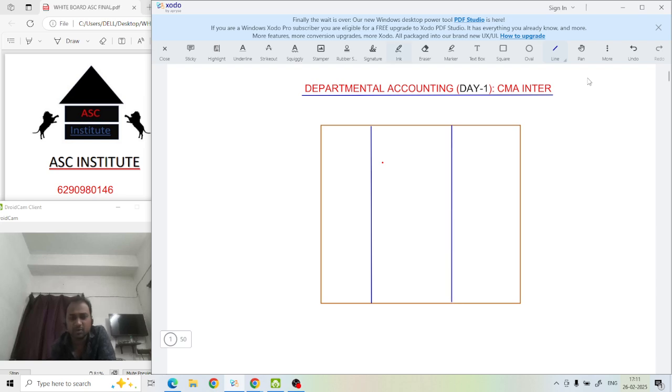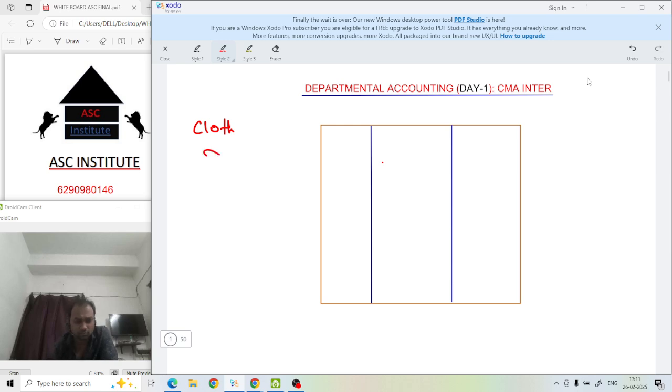Best example will be of a cloth factory. Assume this as department 1.